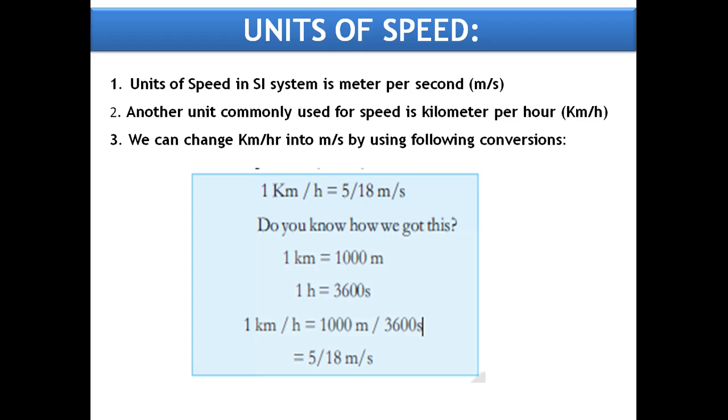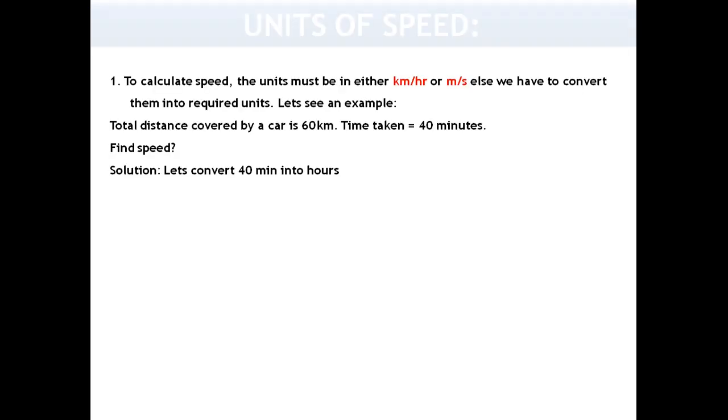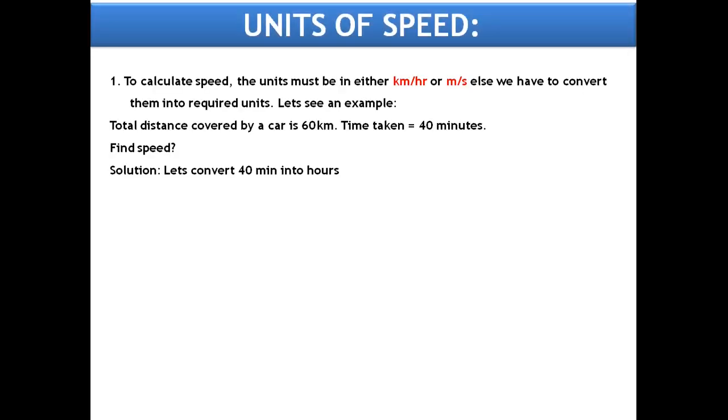So, to calculate speed, the units must be in kilometers per hour or meters per second. Otherwise, we have to convert them into the required units. Let's see one example. Total distance covered by a car is equal to 60 kilometers, and the time taken to cover the distance is 40 minutes.